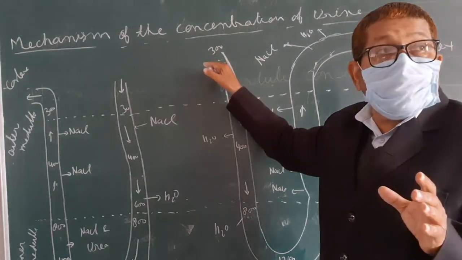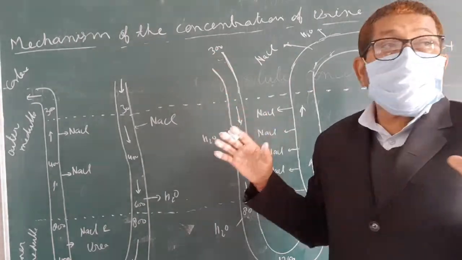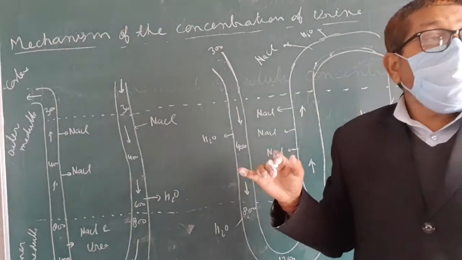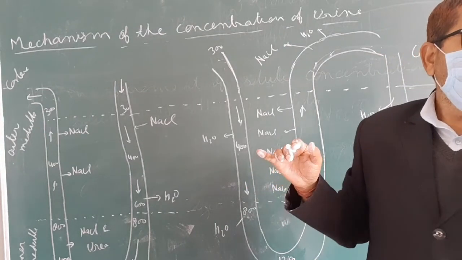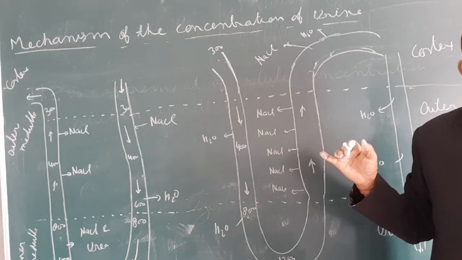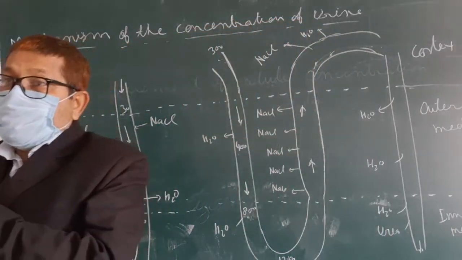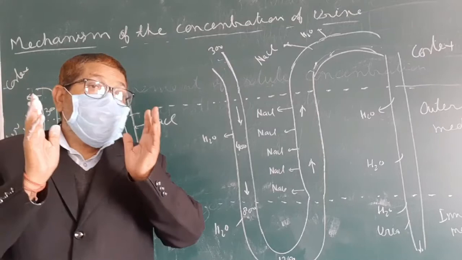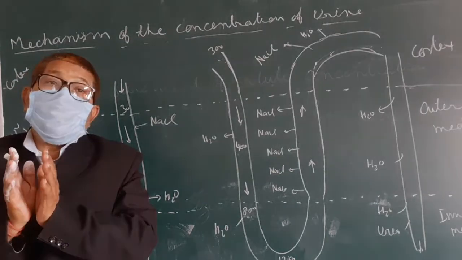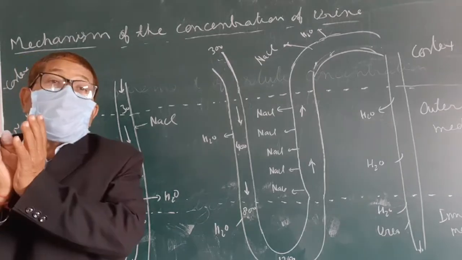Water concentration is more in this region, but solute concentration is less. So here it is 300 milliosmol per liter, meaning the solute concentration is very less. Suppose there is 1 liter of water, and in this 1 liter of water we have only 5 mg of salt. Understand?